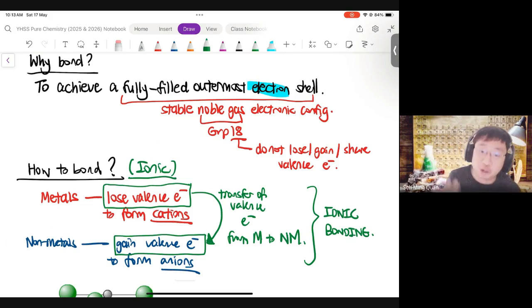Of course, there's part two, there's part three as well. Okay, but this is part one. Ionic bonding is between a metallic element and a non-metallic element. And this is possible because metallic elements lose valence electrons while non-metallic elements gain valence electrons. Okay, now,